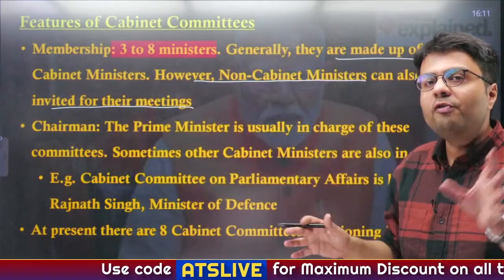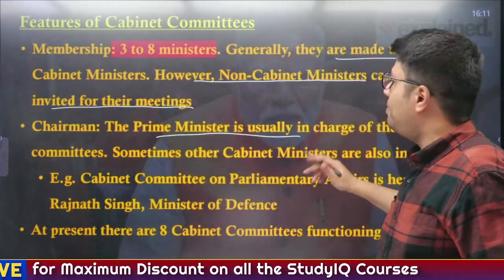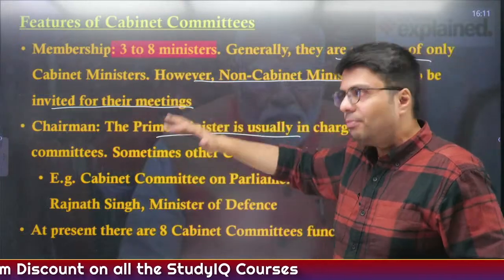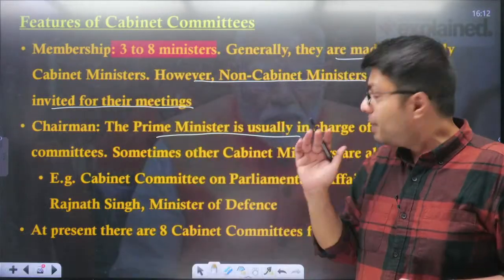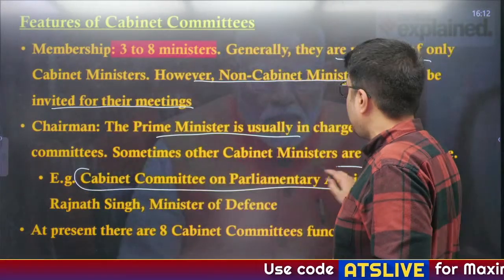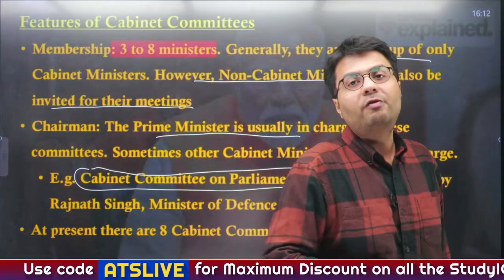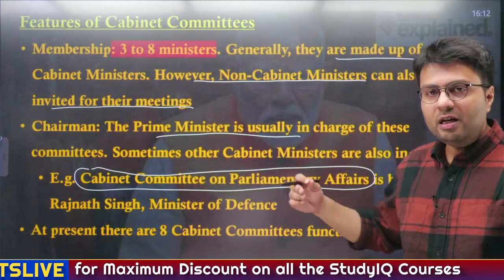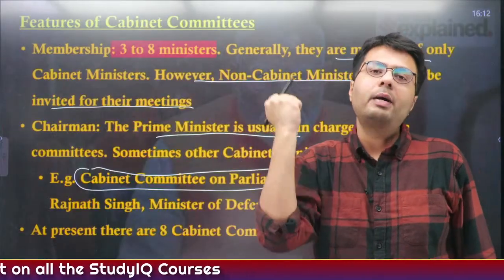Now, for any committee which includes the Prime Minister, automatically the Prime Minister will be in charge of that committee. But sometimes there are committees which do not include the Prime Minister. For example, there is the Cabinet Committee on Parliamentary Affairs, and you know who is heading this currently? It is headed by the Minister of Defence, Rajnath Singh. So whenever any cabinet committee includes the Prime Minister, he will automatically be the head.